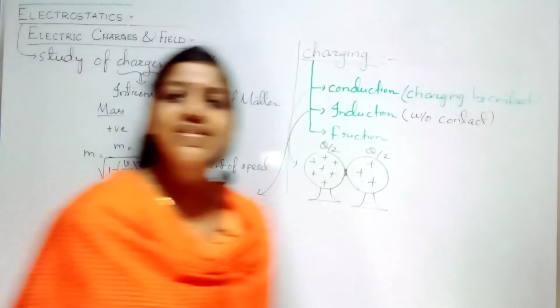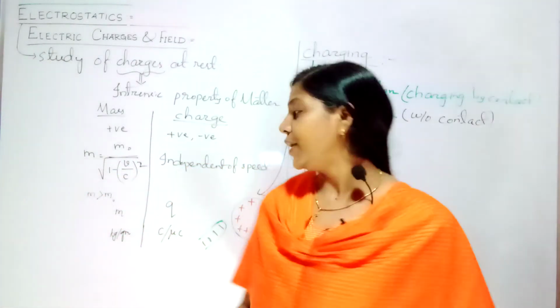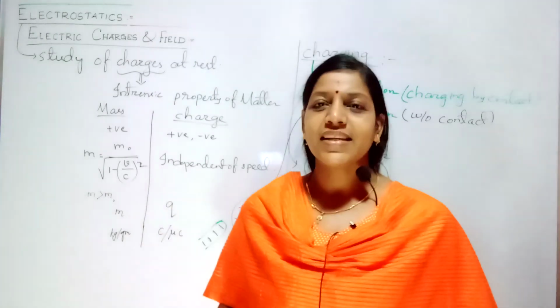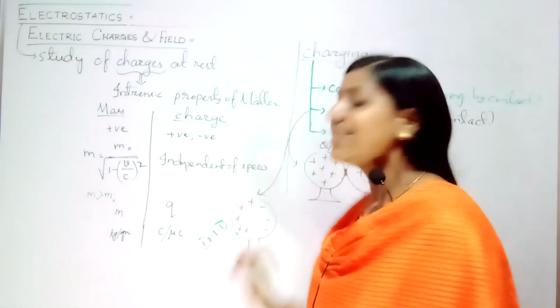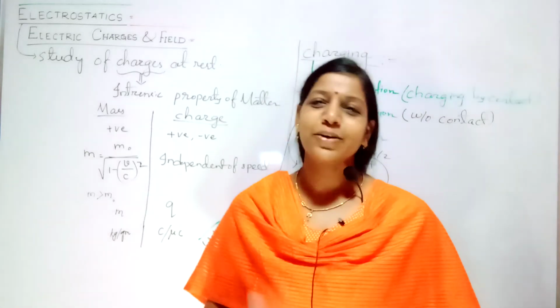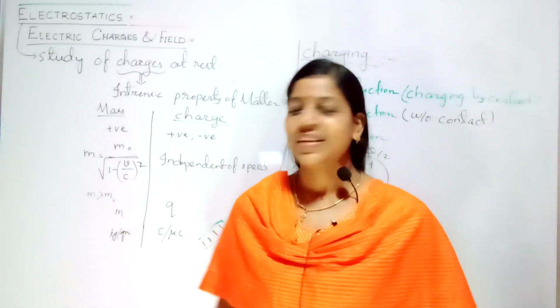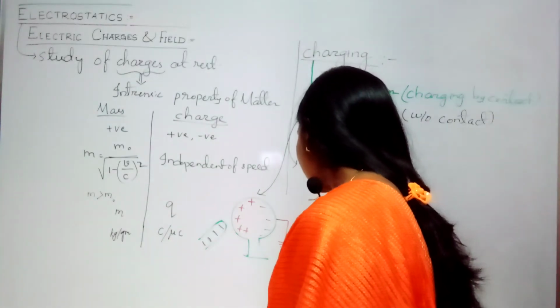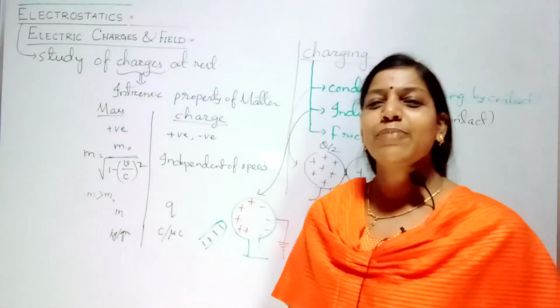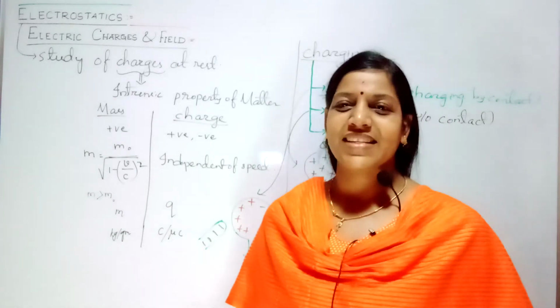Now my question is, I want to charge a body completely positively. I don't want this negative charge on this side. Now what do I need to do? Simple. If I put one earthing here, what will happen? I think all of you know what earthing means.